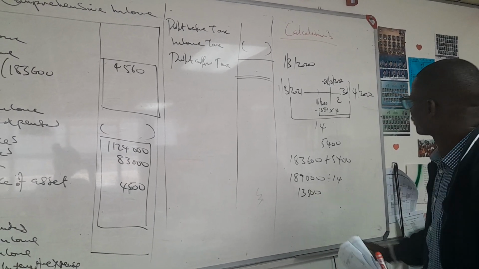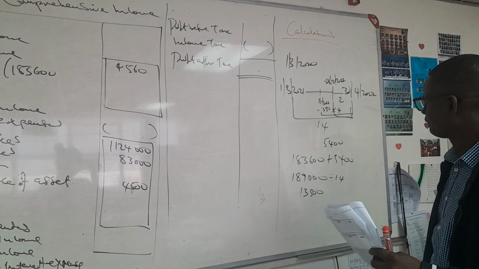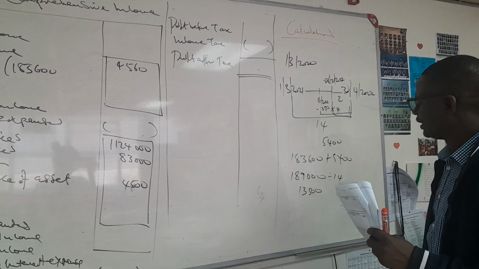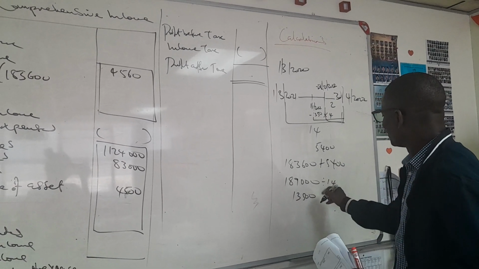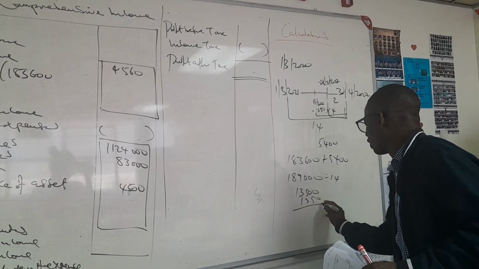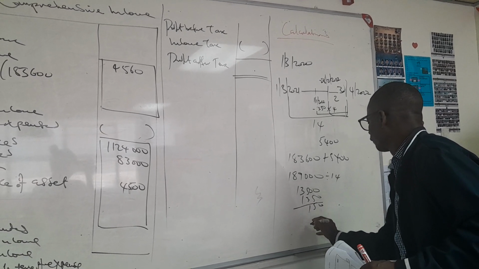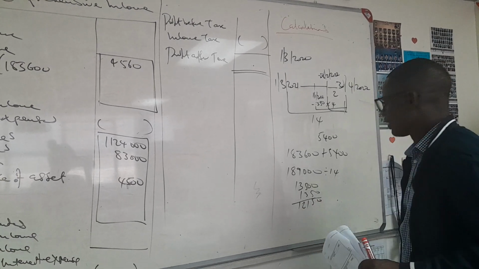Therefore, you now say, okay, the 2 months that you receive in advance, which is a liability, income received in advance, how do you get that? It means that now, when they reduce it by 1,300, it gives us 12,150.